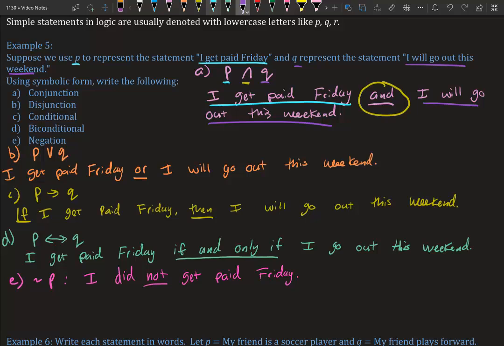It told us again that P represents I get paid Friday. We have our connector of or. And then I will go out this weekend. That stood for Q.